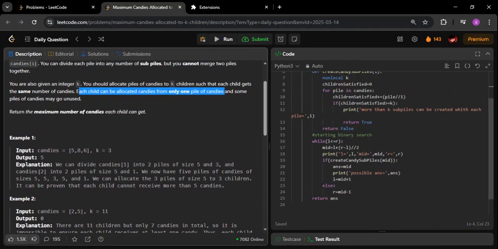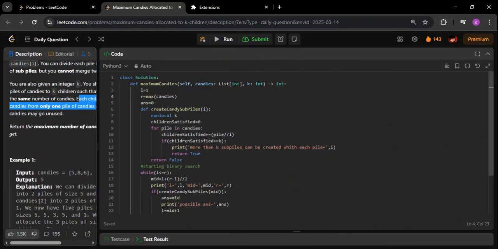So see what we are doing. It's going to be a very classic question of binary search. First of all, we're designing the search space. The left is going to start with 1. Some of you will ask me why 1. It's very simple. L cannot be 0, first of all, because our answer is going to start from 0, but L we cannot start from 0. The reason is that the way we're taking it is finally used in a division, and if 0 comes in the division, it will create an exception.